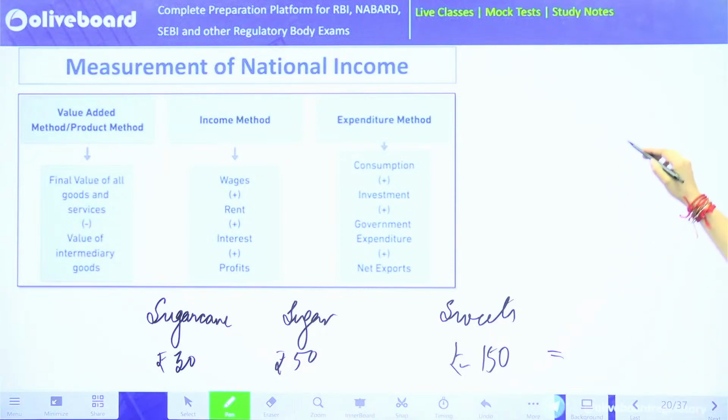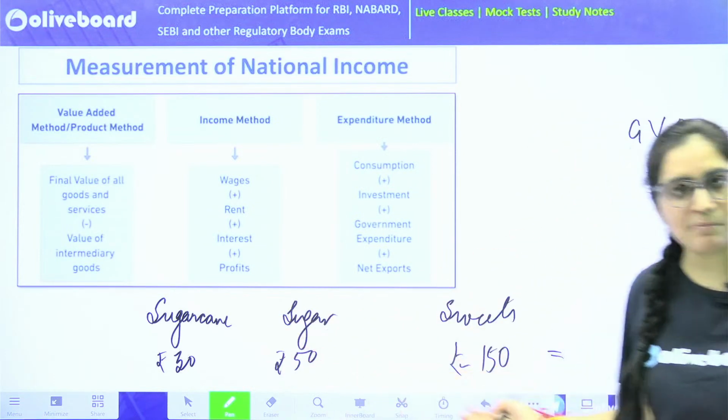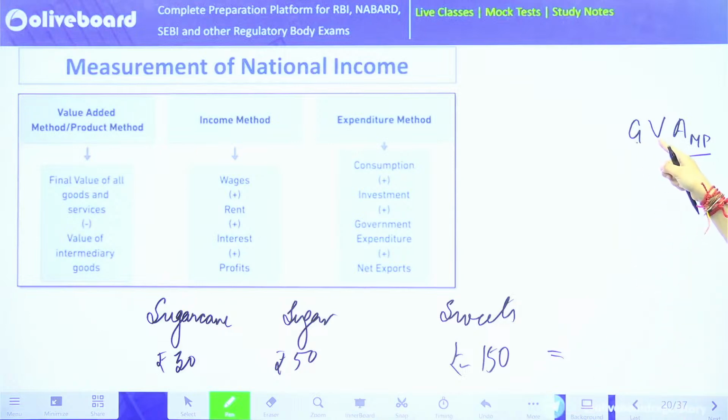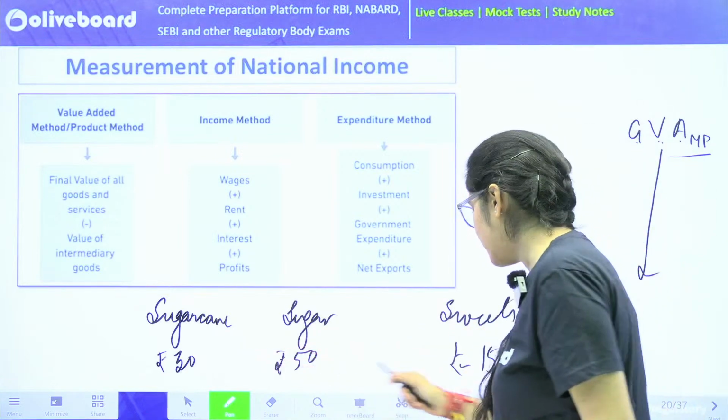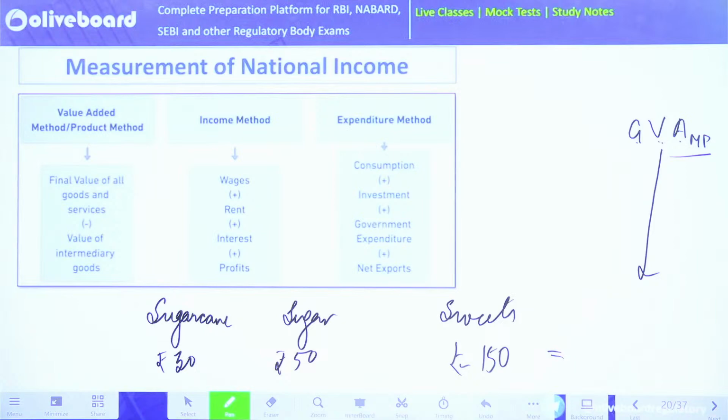That means I'll get a number which is GVA, gross value added at market prices, because after all these are the market prices that are prevalent. So I'll get gross value added. Tell me, what will be your GVA at market price? So will it be 30 plus 50 plus 150, that is somewhere around 230, yes or no? No. Why?